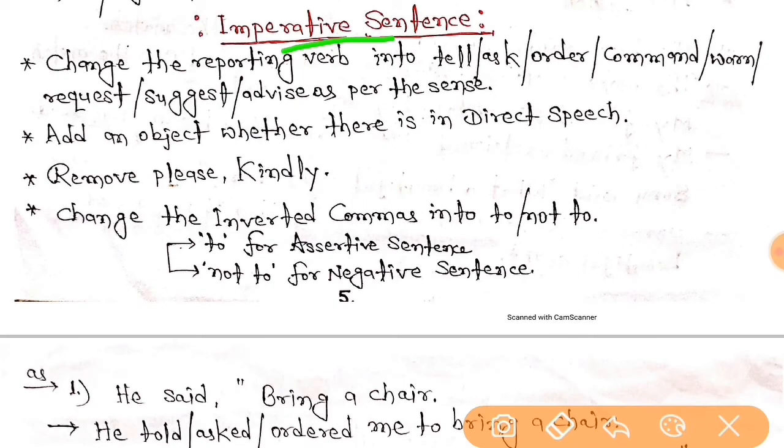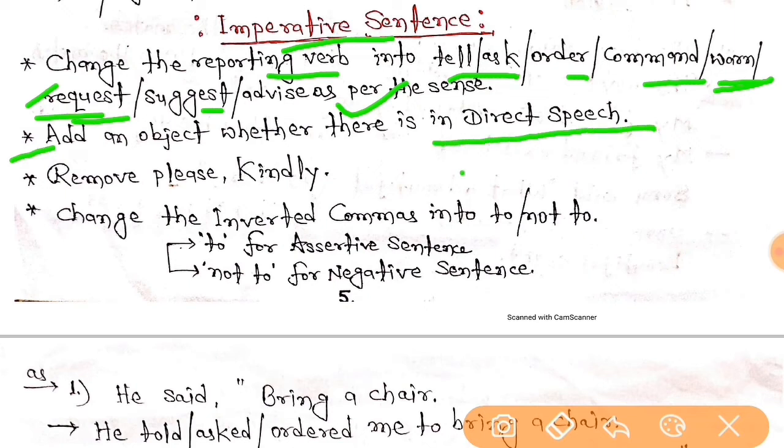Now let's move to imperative sentences. An imperative sentence tells us, students, about an order, a request, or an advice, right? So change the reporting verb into tell, ask, order, command, warn, request, suggest, advise as per the sense, right? The second rule tells you to add an object whether there is one in the direct speech or not. Remove please or kindly. The last rule tells you to change the inverted commas into to and not to.